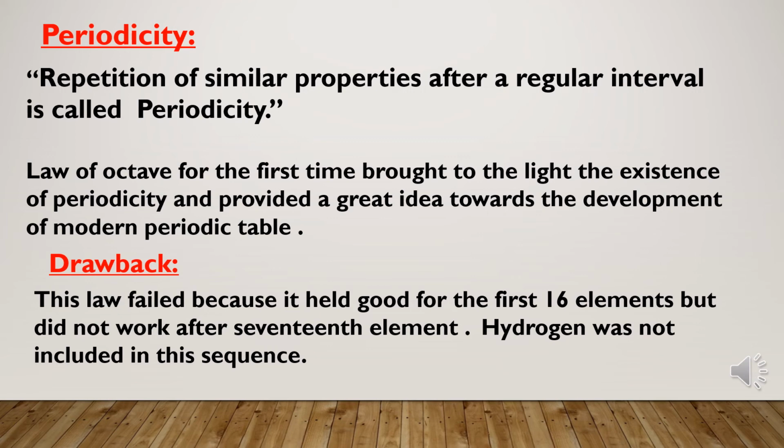The law of octaves for the first time brought to light the existence of periodicity of elements. Now what is periodicity? Periodicity is the repetition of similar properties after a regular interval. So it provided a great idea towards the development of the modern periodic table. This law failed because it held good for the first 16 elements, but it did not work after the 17th element, and hydrogen was not included in this sequence.